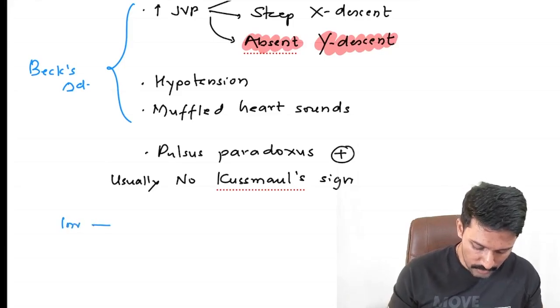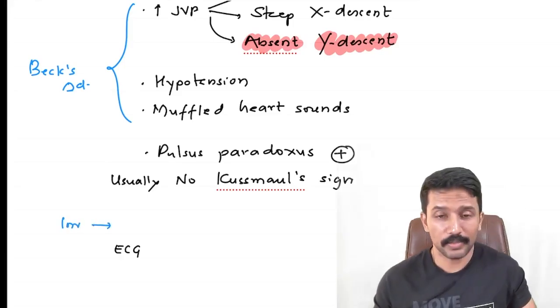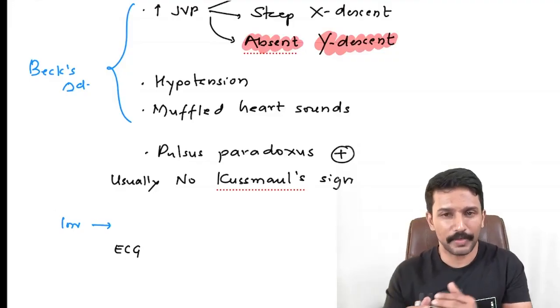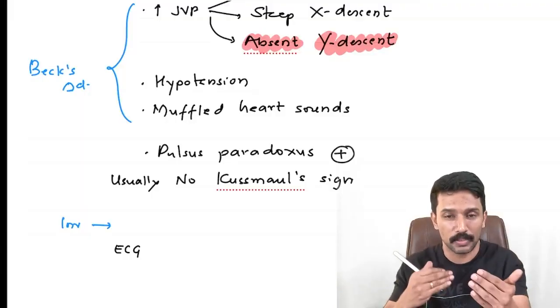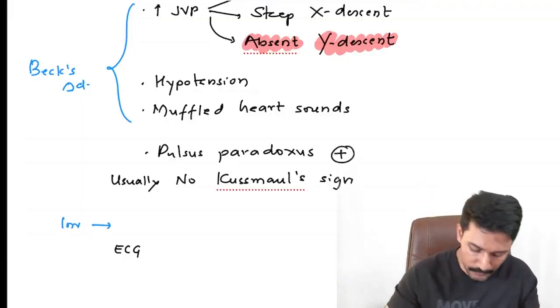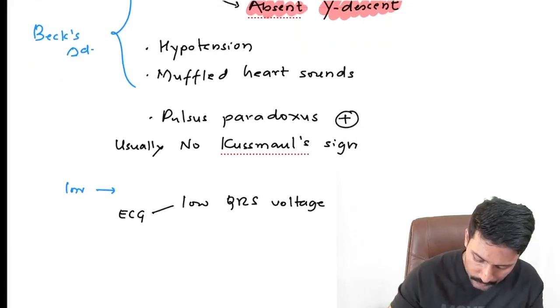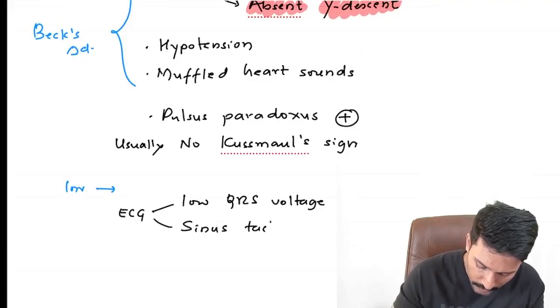When it comes to investigation, if you do ECG, what are the findings you are going to get? Fluid is a good conductor of electricity, but the electricity diffuses through the fluid. Wherever fluid is, the electricity goes. So the amount of voltage reaching the electrodes becomes less. So you will have low QRS voltage. And you also know that anytime BP is low, sympathetic nervous system gets activated, so you can have sinus tachycardia.